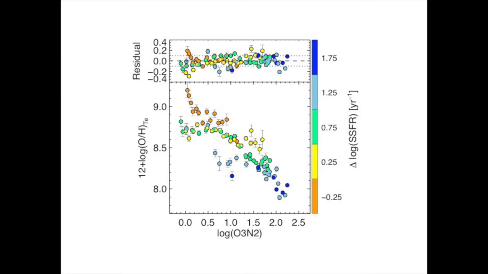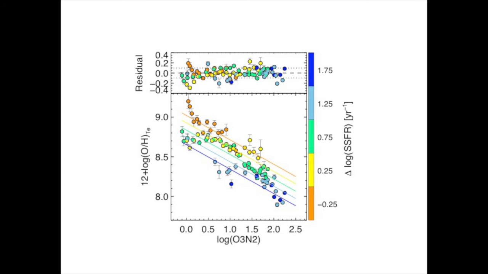By stacking galaxies in terms of stellar mass and specific star formation rate relative to the median specific star formation rate at each galaxy's mass, we're able to isolate galaxies with relatively similar metallicities and excitation conditions. This allows us to calibrate how bright emission lines in galaxy spectra depend on metallicity across a wide range of excitation conditions. We derive calibrations for oxygen abundance based on bright emission lines with an added secondary dependence on the relative specific star formation rate.